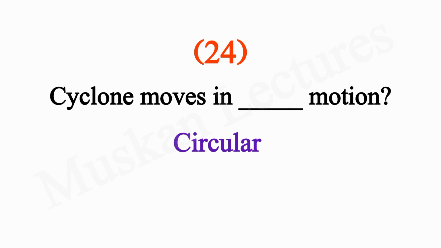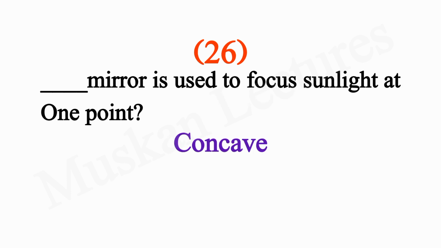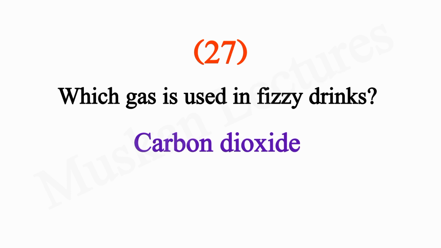Cyclone moves in dash motion circular. First antibiotic that was discovered penicillin. Dash mirror is used to focus sunlight at one point. Concave. Which gas is used in fizzy drinks?